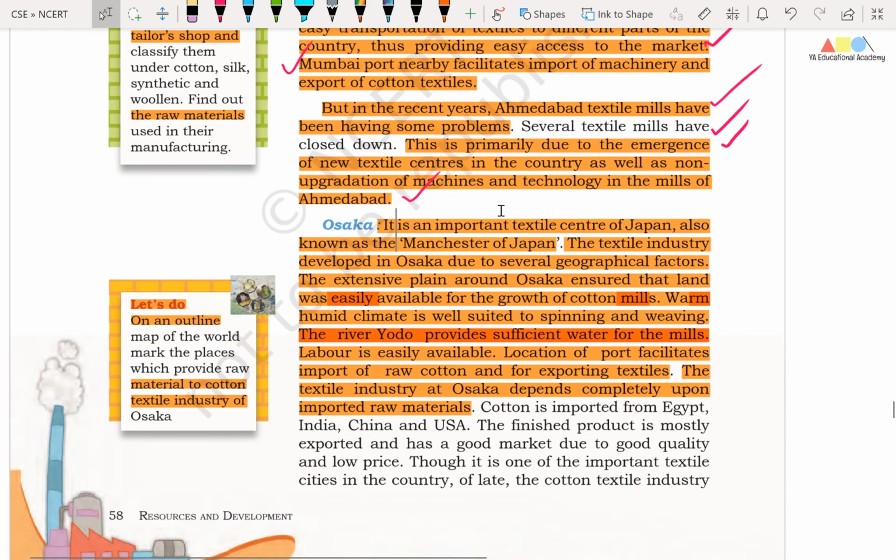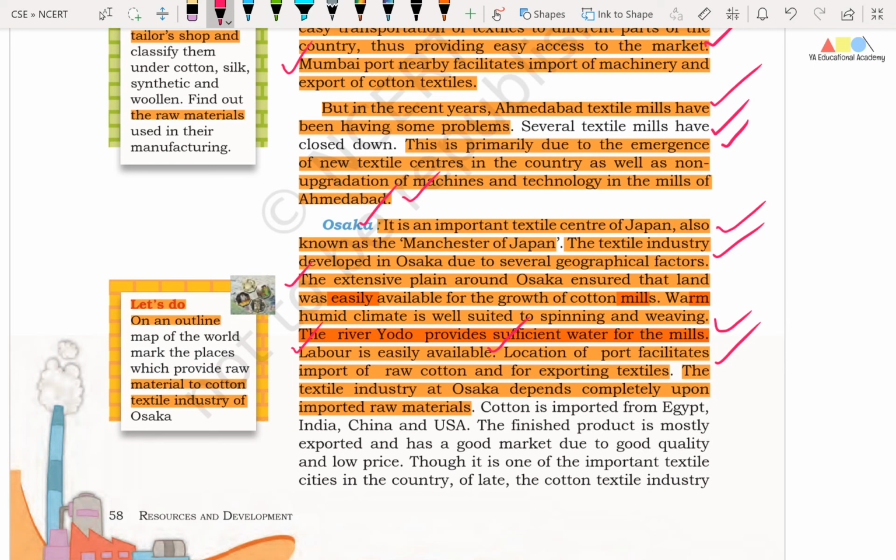Okay friends, now we will understand about one more important center, that is Osaka of Japan. Friends, it is an important textile center of Japan, also known as the Manchester of Japan. Friends, the textile industry developed in Osaka due to several geographical factors. The extensive plain around Osaka ensured that land was easily available for the growth of cotton mills. Friends, the warm, humid climate is well suited to spinning and weaving, and the river Yodo provides sufficient water for the mills. And friends, labor is easily available.